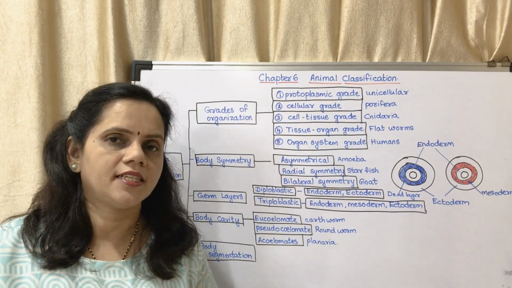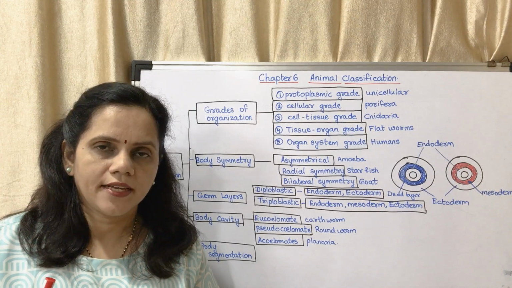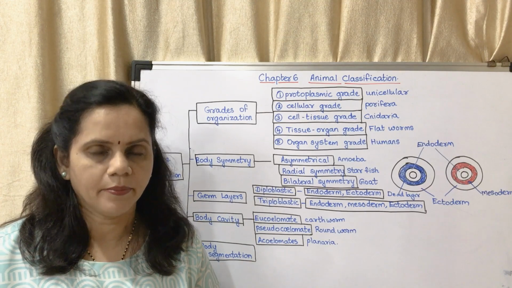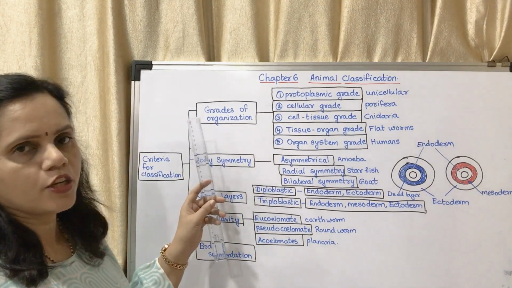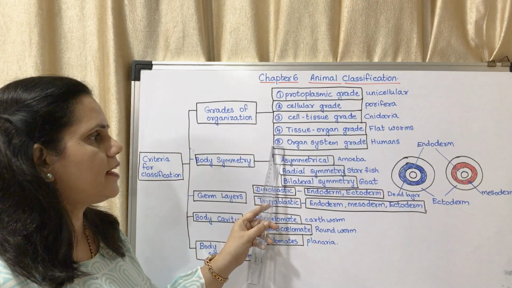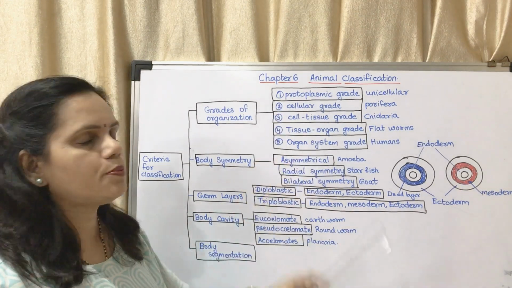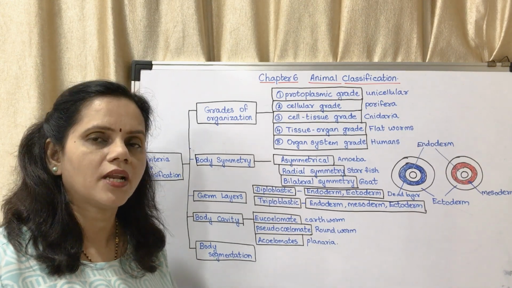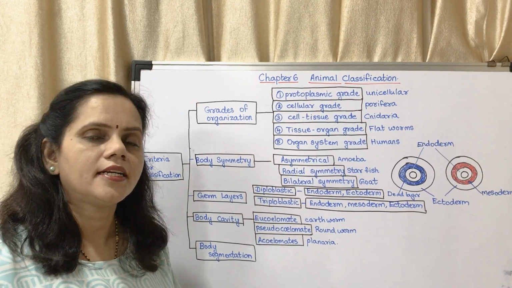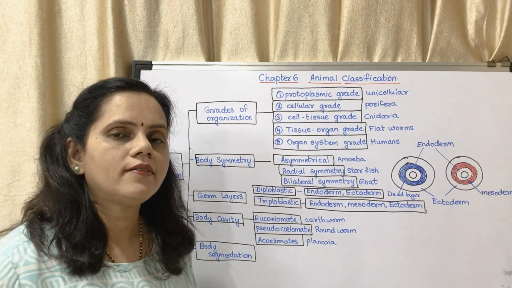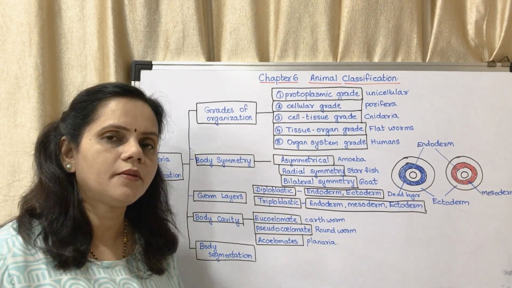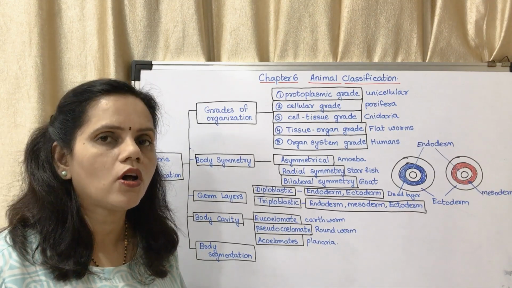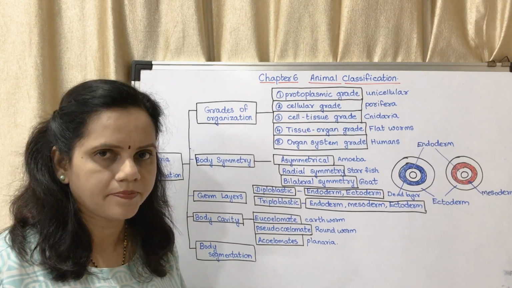That means first there is a cell, then different cells together, then cell to tissue, tissue to organ, and organ to organ system. I'll explain with the help of examples. You may see the grades of organization. There are 5 grades. The first one is protoplasmic grade. Protoplasmic grade means it is unicellular, for example amoeba. It consists of only a single cell. Whatever activities have to be done, they are done by that single cell only. The only cell carries out all the reactions of that organism.